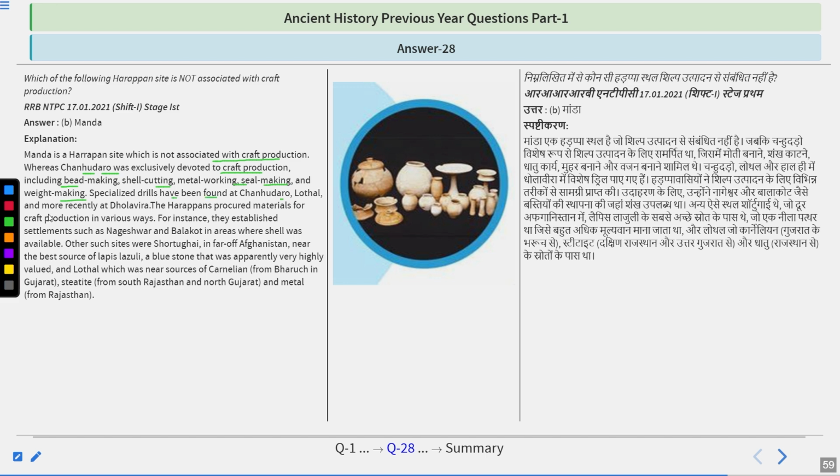Specialized drills have been found at Chanhudaro, Lothal, and more recently at Dholavira. Harappans procured materials for craft production in various ways. For instance, they established settlements such as Nageshwar and Balakot in areas where shell was available. Other such sites were Shortugai in far off Afghanistan near the best source of lapis lazuli, a blue stone that was apparently very highly valued, and Lothal, which was near the source of carnelian from Bharuch in Gujarat, steatite from Rajasthan and North Gujarat, and metal from Rajasthan. So remember, Manda is the area where craft was not being produced.